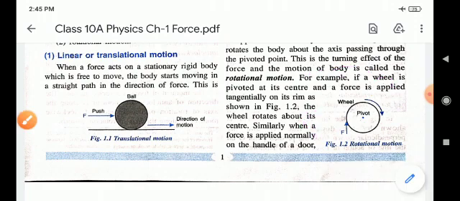Therefore, pivot means axis, clamp, cotter, etc. Another meaning of pivot is the central point on which something turns or balances.